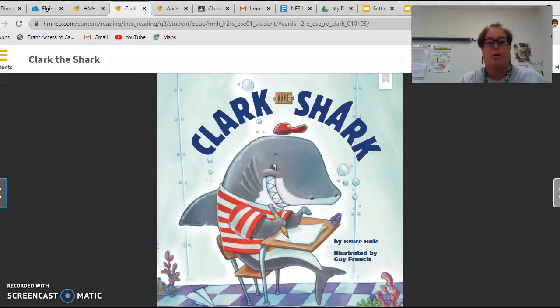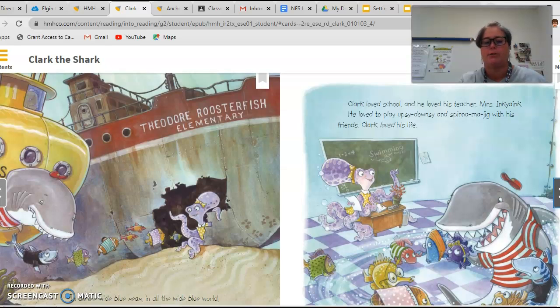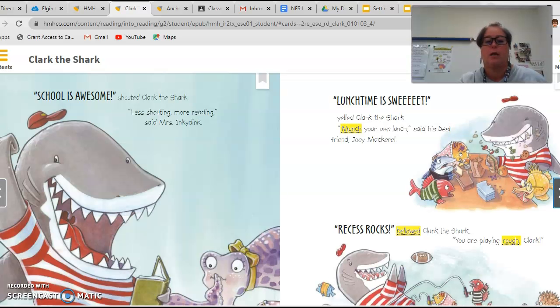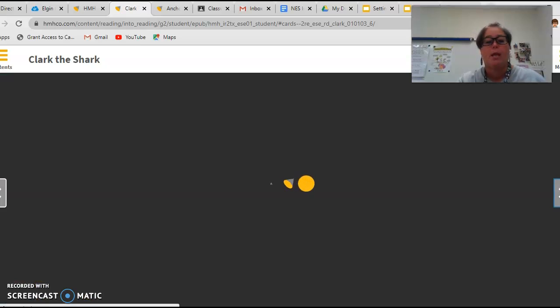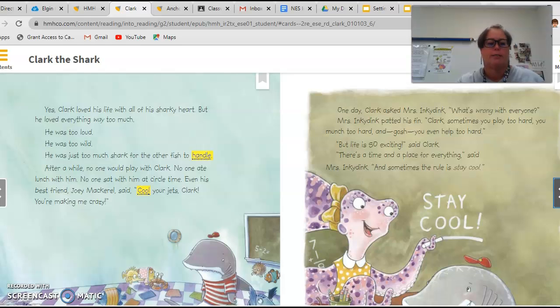So the setting of the whole story is the ocean, but at different times during this story, he is at different places. Right here on these pages, he's at school. Right here, he's eating lunch. So the setting on this page would be at school during lunchtime. The setting is very important because it gives you a lot of good information about the characters and where they live and what they do and the places they go in the story.